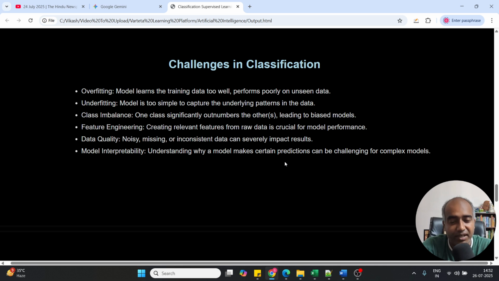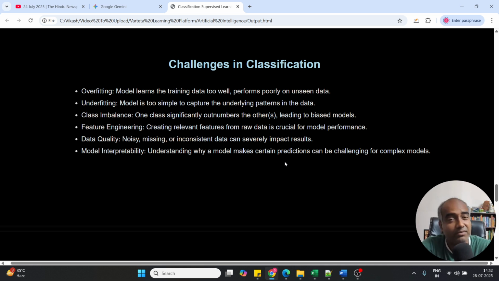Then comes the class imbalance. One class significantly outnumbers the others, leading to biased models. The same thing I told you: if you have collected all the data related to males and not that much for the females, then you may end up creating such a model which doesn't predict well for the women, but still predicts well for the men. So that is a biased model.